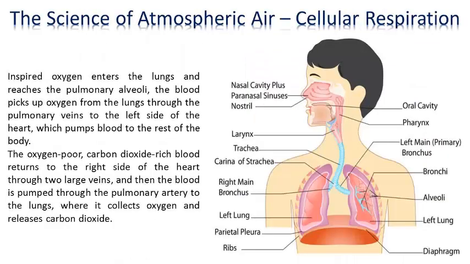The science of atmospheric air, cellular respiration. Inspired oxygen enters the lungs and reaches the pulmonary alveoli. The blood picks up oxygen from the lungs through the pulmonary veins to the left side of the heart, which pumps blood to the rest of the body. The oxygen-poor, carbon dioxide-rich blood returns to the right side of the heart through two large veins, and then the blood is pumped through the pulmonary artery to the lungs, where it collects oxygen and releases carbon dioxide.